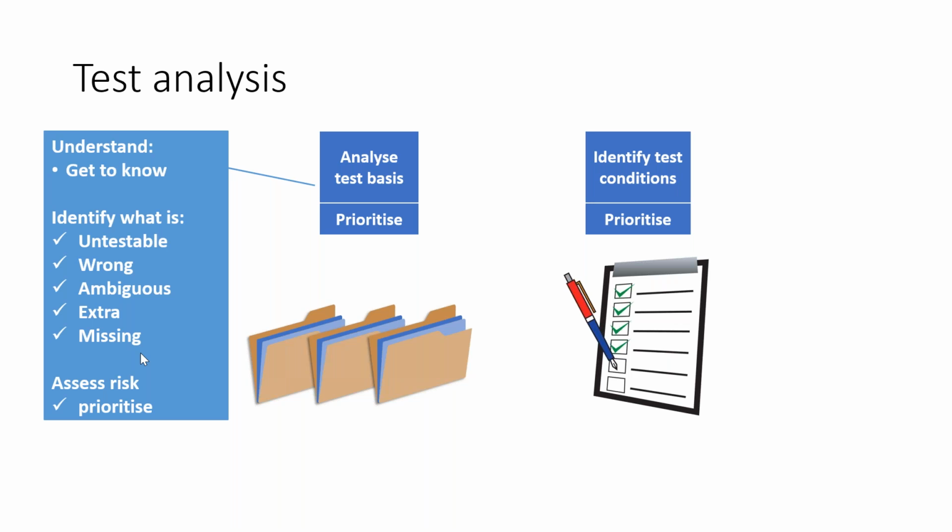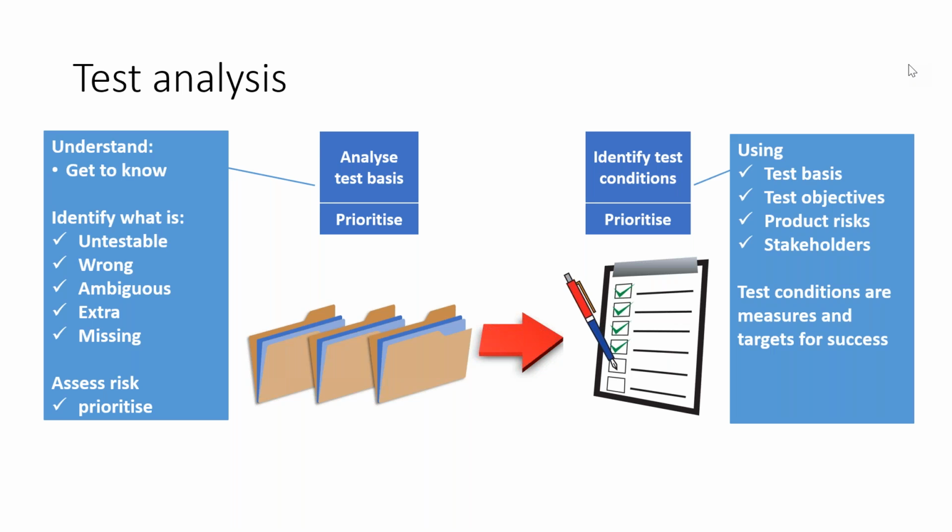Your job is fairly easy. So that is why this test analysis activity, in that way also, is very important. As you identify your test conditions, you have to really focus, use the right test basis for the right test level, understand what the test objectives specified in a test strategy are, what risks have already been identified, and sometimes stakeholders, communicating with them, whether they are available for you or not. Based on that, you will be able to identify test conditions. And actually, test conditions are measures and targets for success.